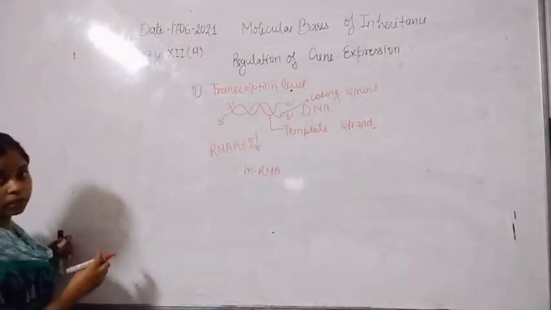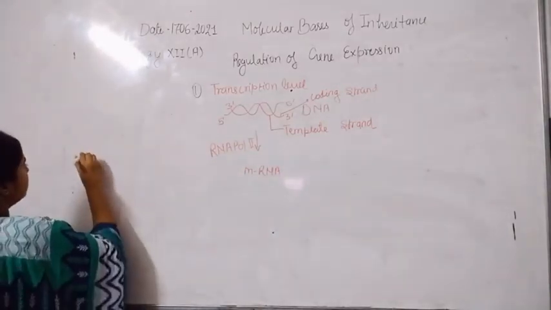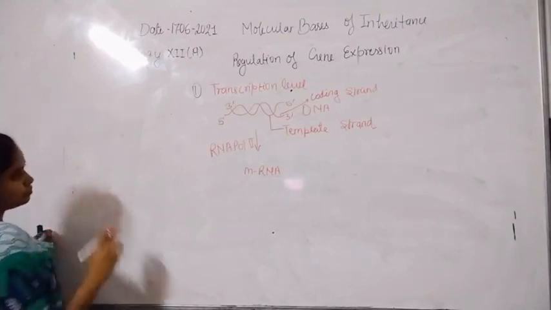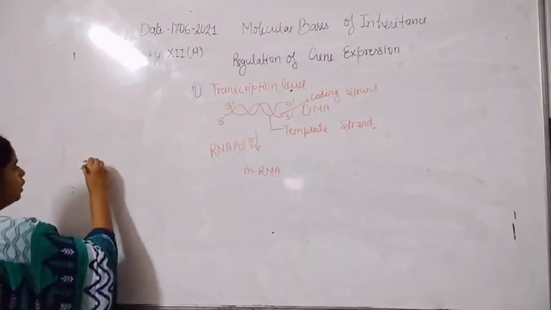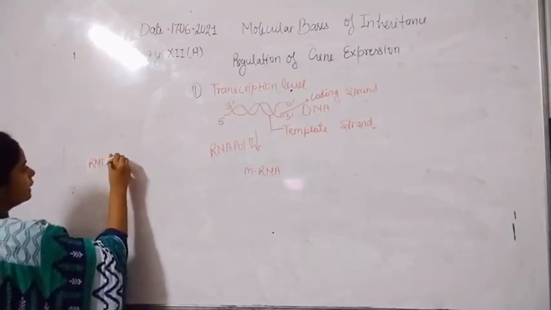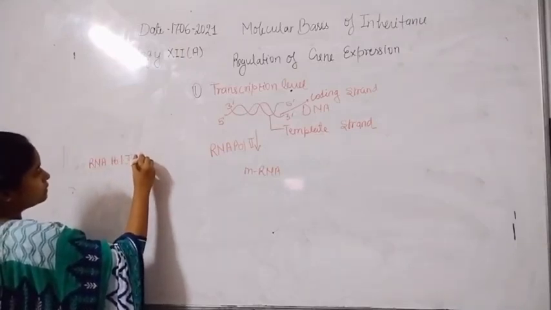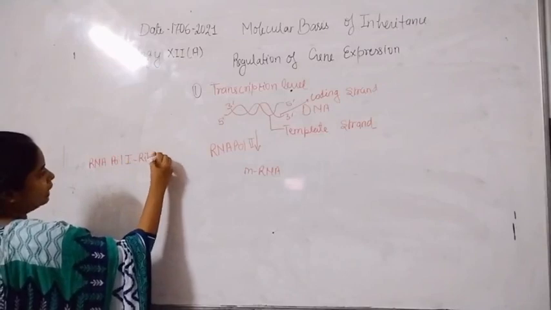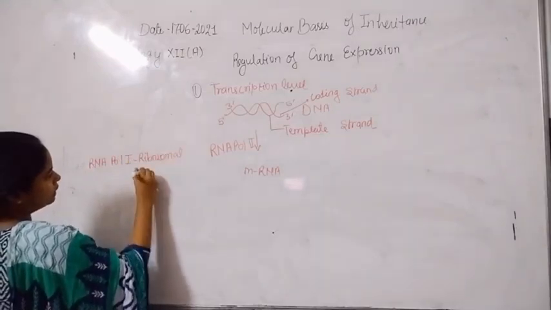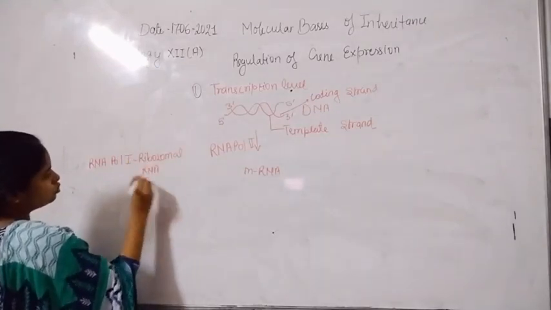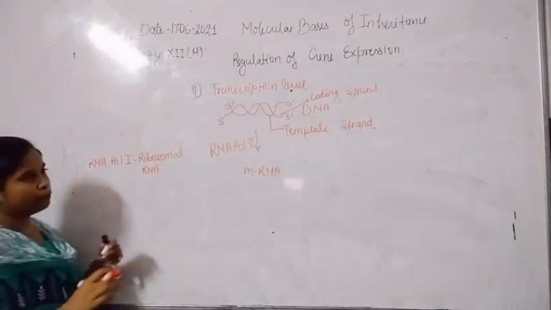Here is RNA polymerase first, that synthesizes ribosomal RNA.